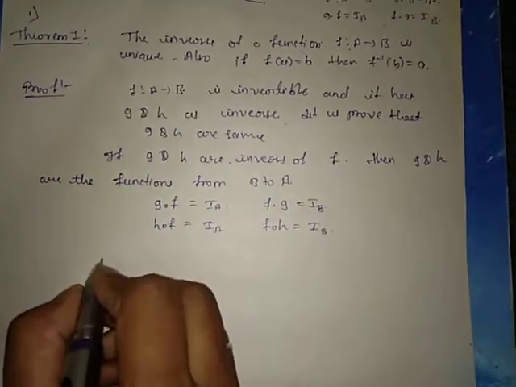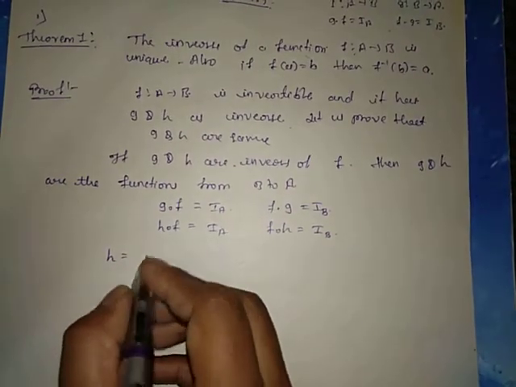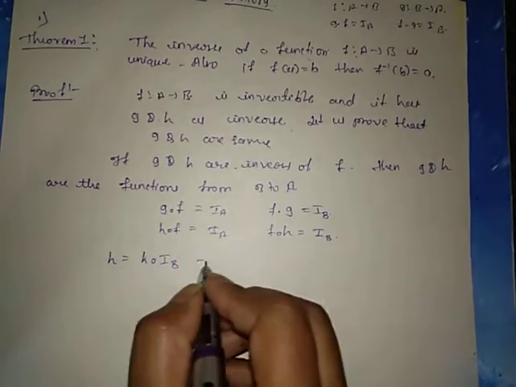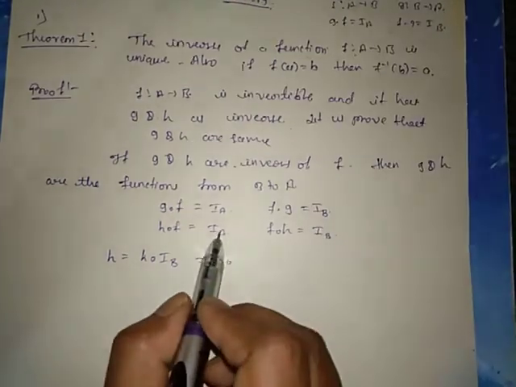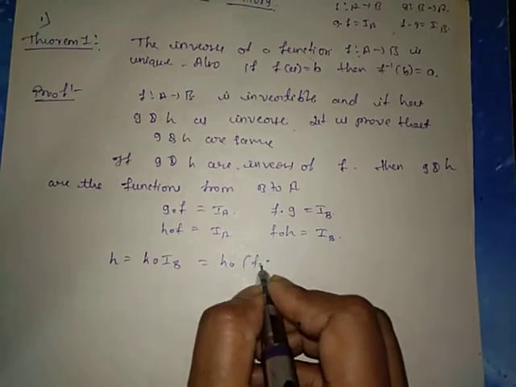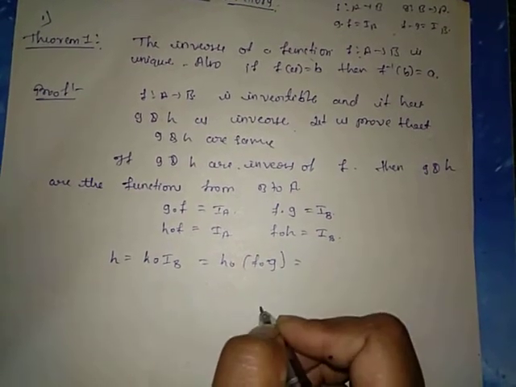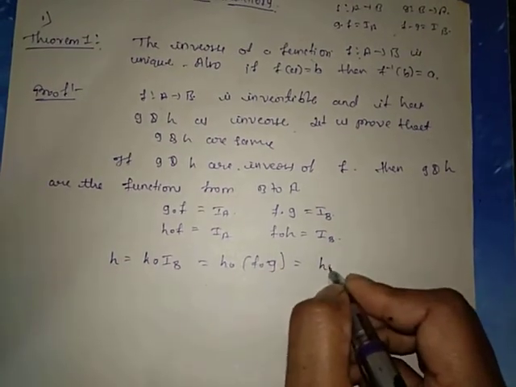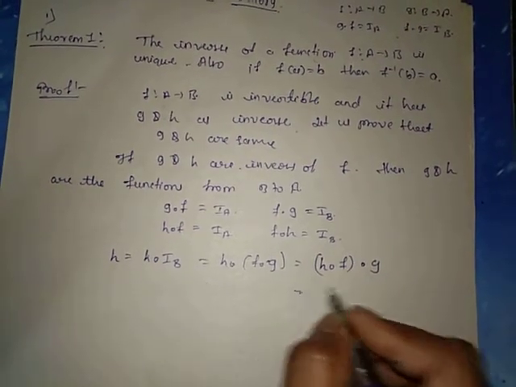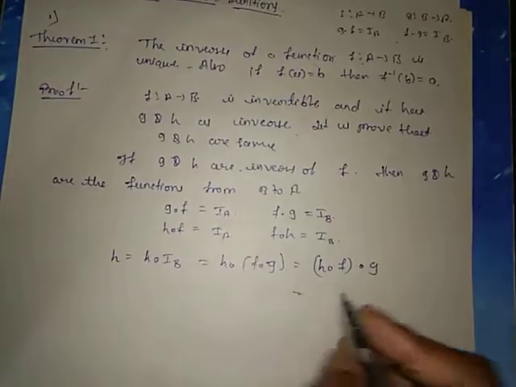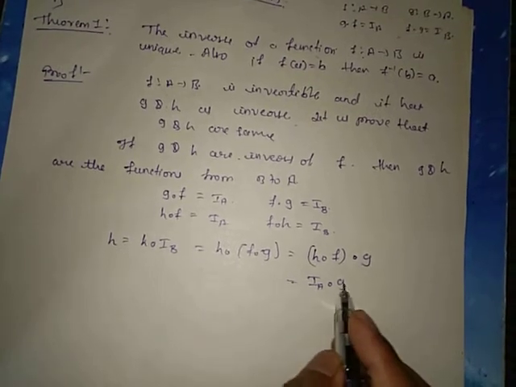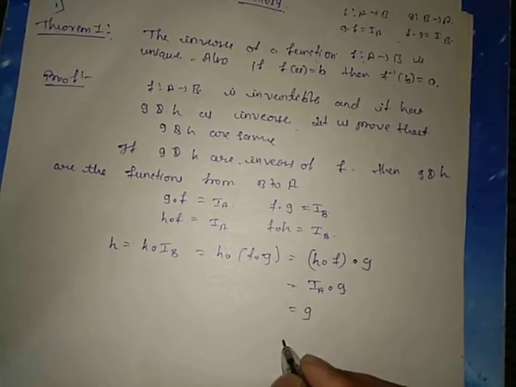Now consider h. We can write h as h dot I_B. Now I_B can be replaced by f dot g. By associativity we can write it as h dot f dot g. Now h dot f equals I_A, so we get I_A dot g, which can be written as g.